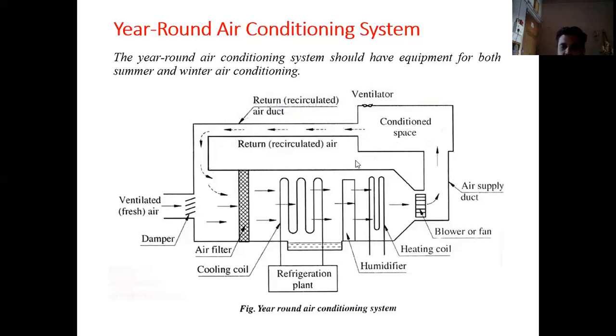And one thing is there: when in winter this acts as a heat pump, under those conditions its COP is 1 plus the COP of the refrigerator that is working in the summer conditions. So whenever we operate this air conditioner in winter, its COP will be 1 plus the COP of the refrigerator or air conditioner which is operated in the summer. So these things we must know from the MCQ point of view.